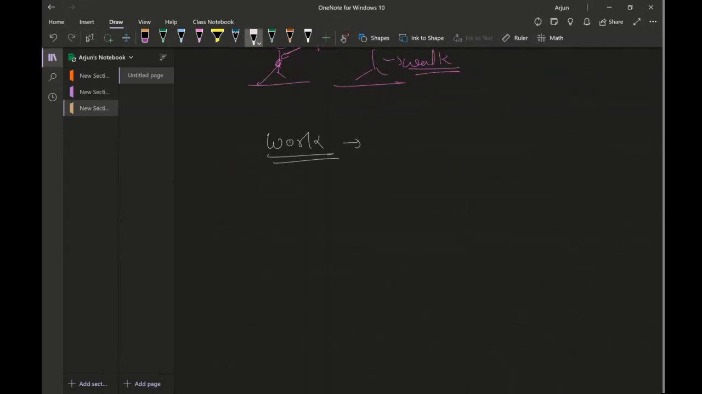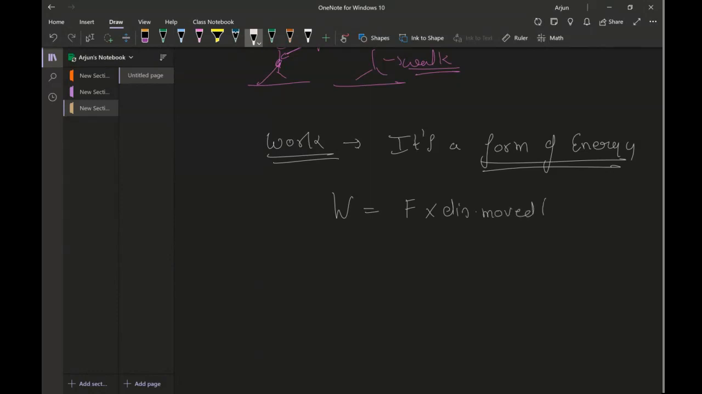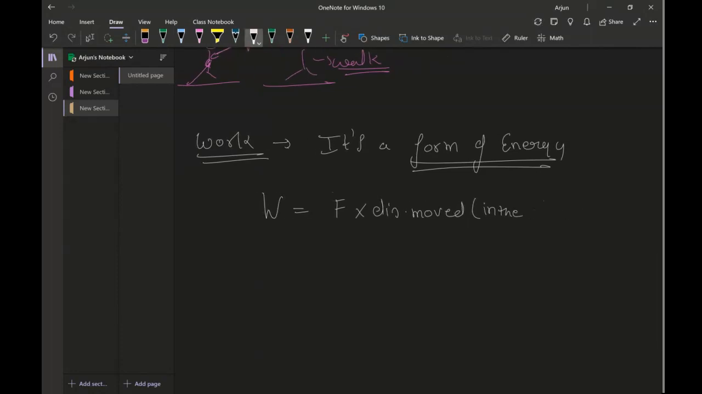Work. If I look into the definition of work, work is again a form of energy. It doesn't tell me this definition, but if I look into the mathematical definition of work, that tells me a lot. Work is equal to force times distance moved, distance moved in the direction of force applied.